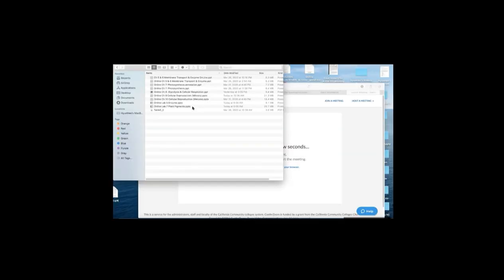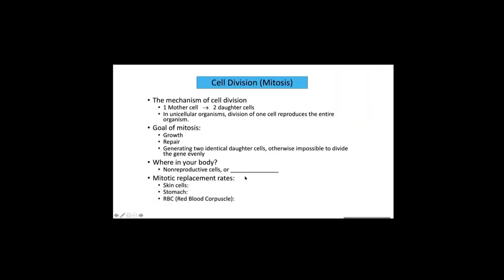Hello class, this videotape is for cell division, mitosis. The mechanism of cell division is called mitosis. New cells only come from pre-existing cells, and only cell division produces new cells. The two cells formed from mitosis are called daughter cells, and the cell before undergoing mitosis is called the mother cell. So one mother cell becomes two daughter cells.